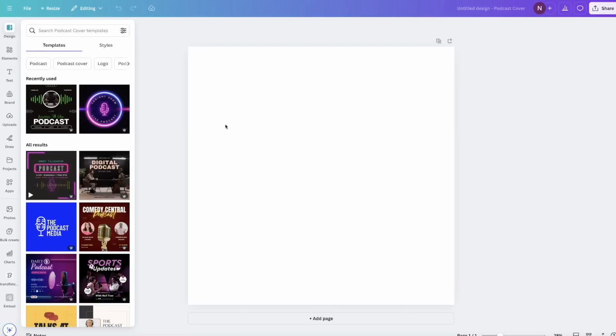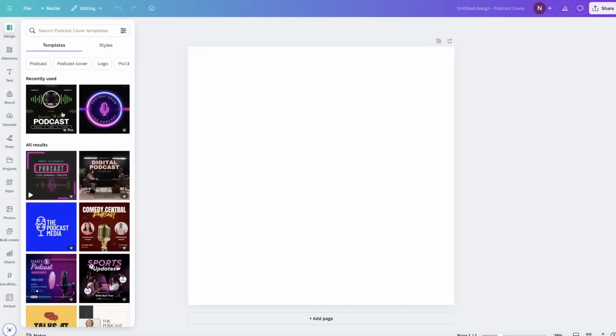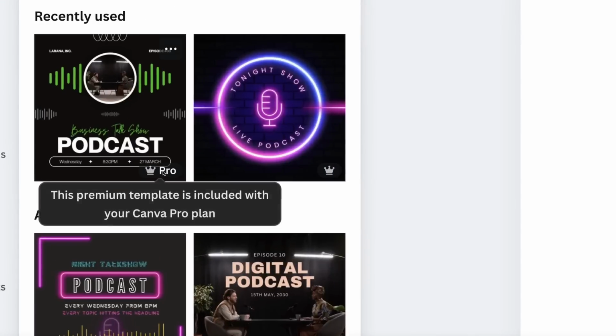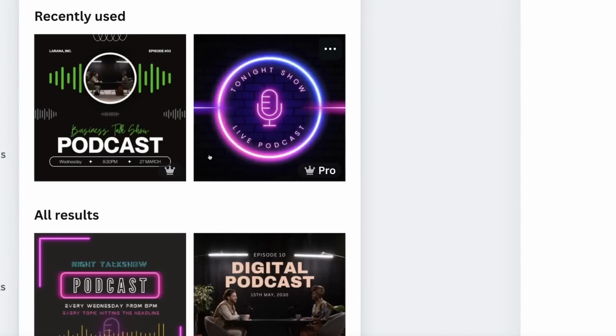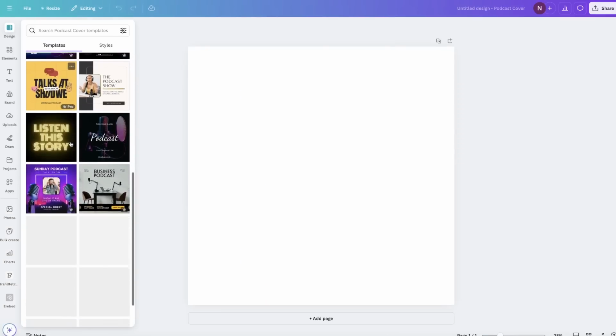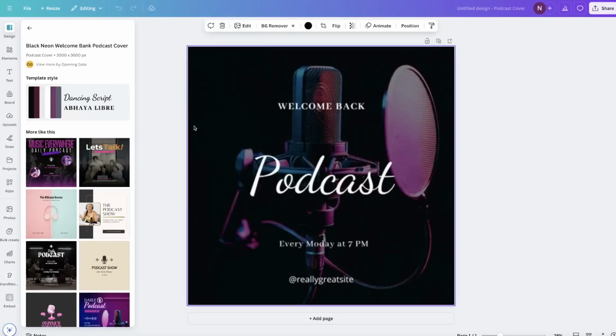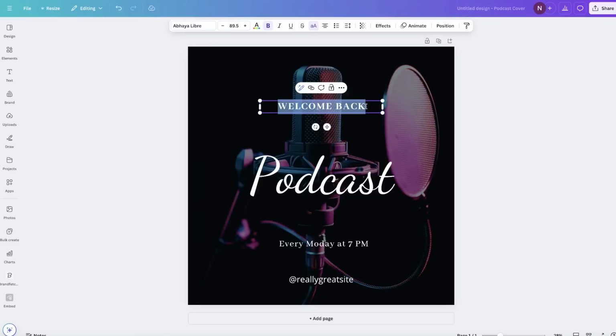Now you can get started for free, like I said. However, I am on a paid plan, and you'll see the differences once you use this for free. Anywhere you see the crown and the pro, that means it is a pro feature. So you would come down here to find one that does not have that crown, and you can use it. For this instance, let's click on this one because this is one that you can use for free. And let's say I want to alter this. So you would use this for your own podcast.